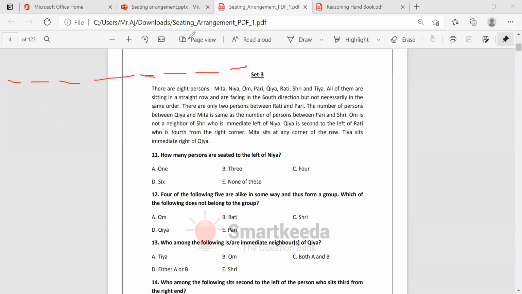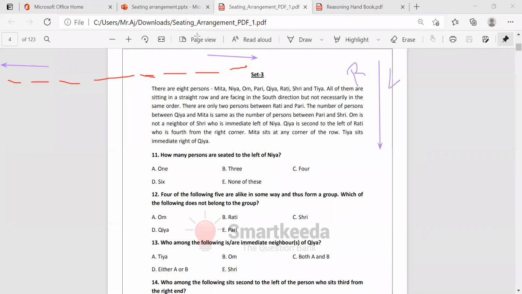Now, see first what they are saying here. Kia is second to the left of Rati, who is fourth from the right end. Whenever the facing is south, which one is the left and which one is the right? This will be right and this will be left. Just opposite to your sides.